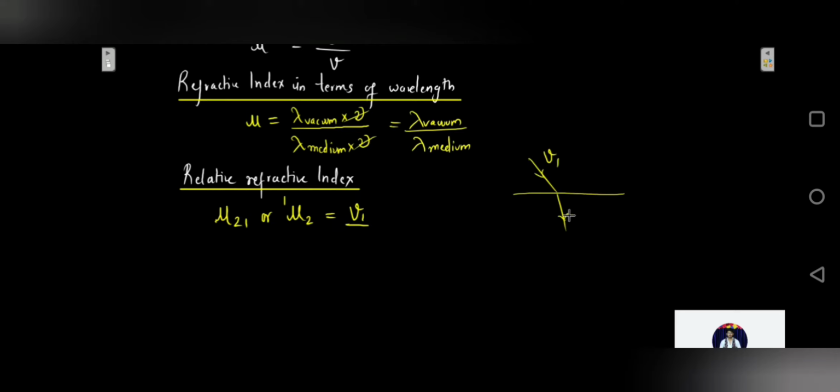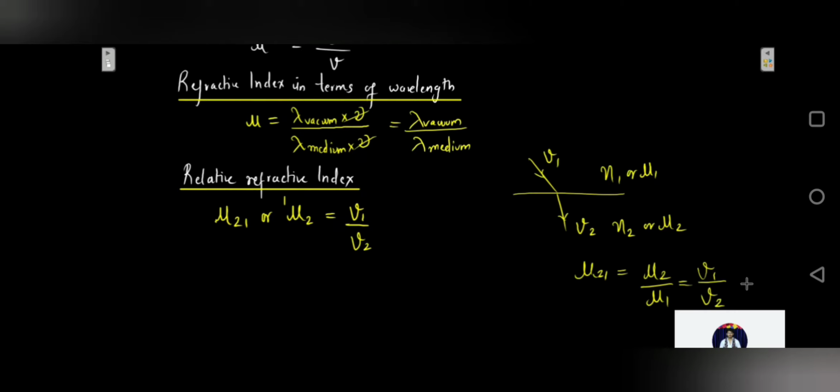This is the speed of light in the first medium, speed of light in the second medium, refractive index of the first medium, refractive index of the second medium, or mu1 and mu2. So refractive index of the second medium with respect to the first medium is given by the speed of light in the first medium to the speed of light in the second medium, that is V2, which is denoted by mu2 1. mu2 1 can be written as mu2 upon mu1, which will be given as V1 upon V2.